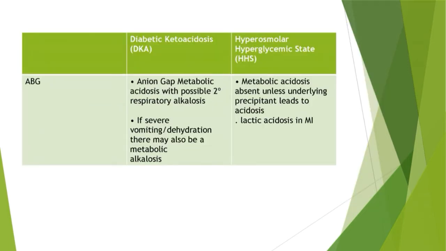In diabetic ketoacidosis, arterial blood gas shows anion gap metabolic acidosis with possible secondary respiratory alkalosis. If severe vomiting or dehydration, there may also be a metabolic alkalosis. In hyperosmolar hyperglycemic state, HHS, arterial blood gas: metabolic acidosis is absent unless the underlying precipitant leads to acidosis, for example, lactic acidosis in myocardial infarction.